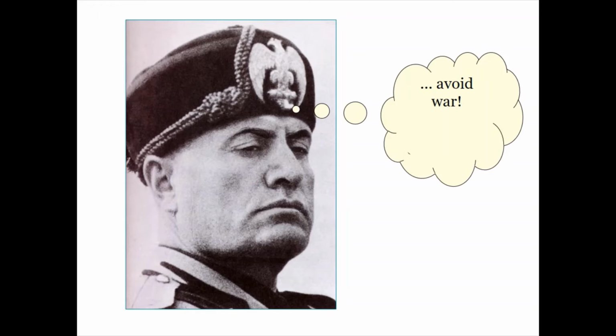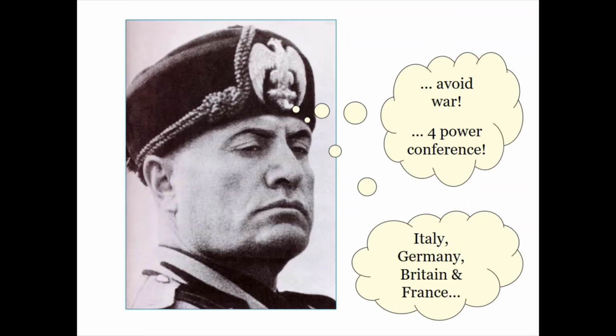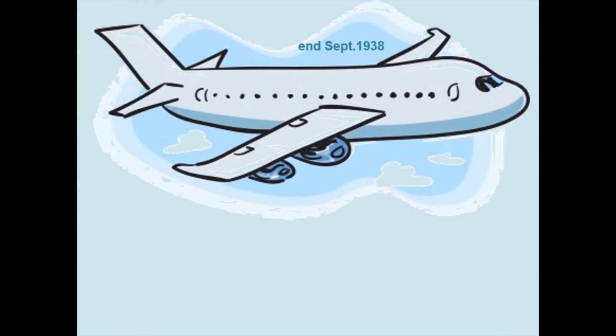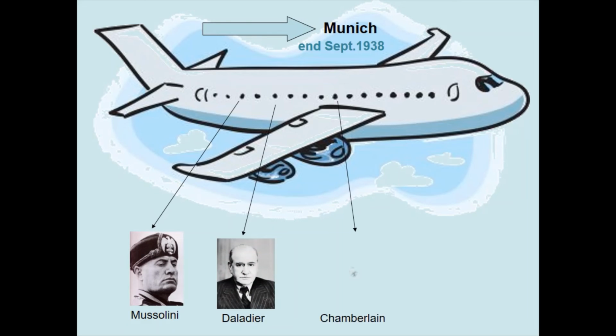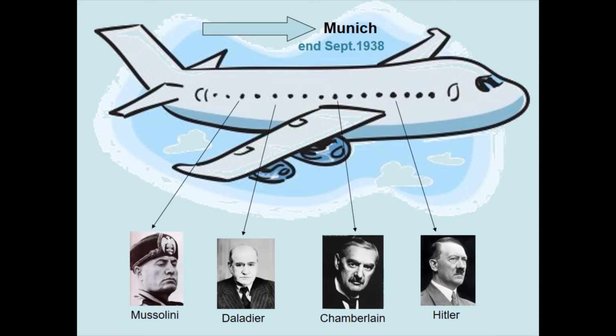At this point Mussolini entered the scene. He wanted to avoid war at all costs as Italy was not ready to support her ally Germany in possible military conflict. Mussolini proposed a 4-power conference where Italy, Germany, Britain and France could discuss the issue and come up with an acceptable solution. And so, at the end of September 1938, the four powers met in Munich to discuss Hitler's demands over Czechoslovakia. Mussolini represented Italy, Daladier represented France, Chamberlain represented Britain, and Hitler represented Germany. This meeting is known as the Munich Conference.